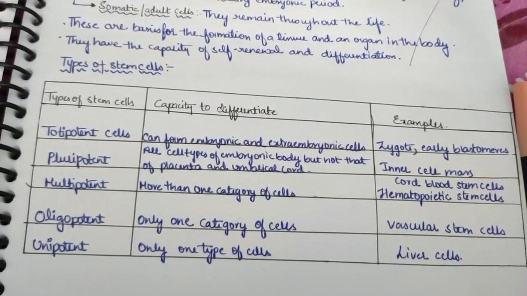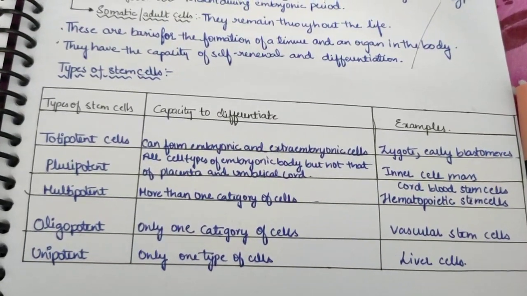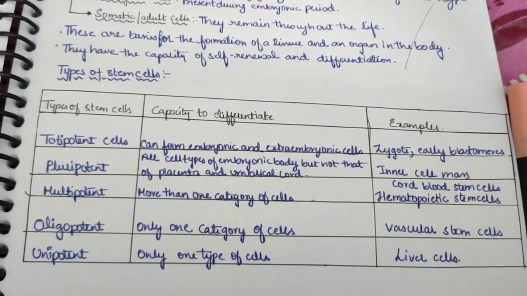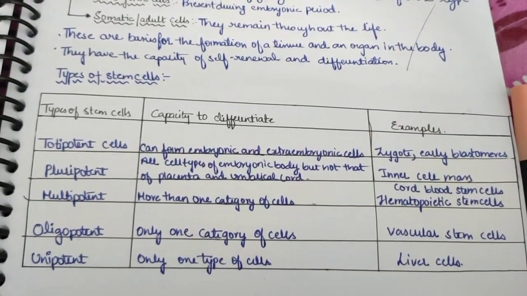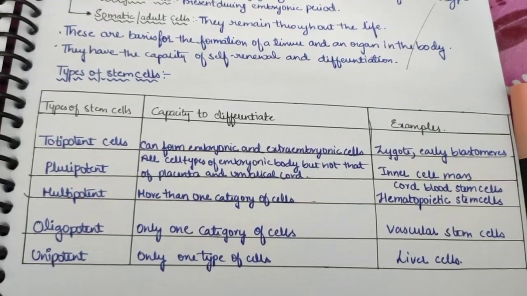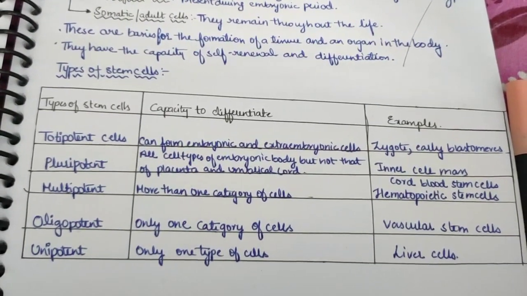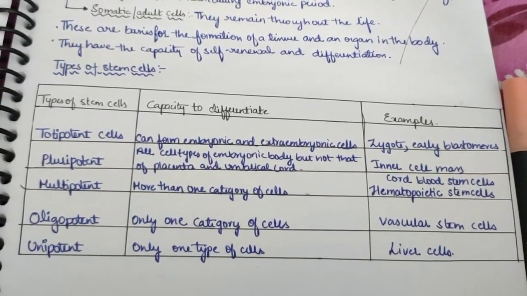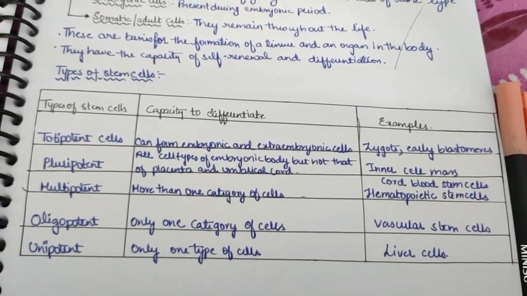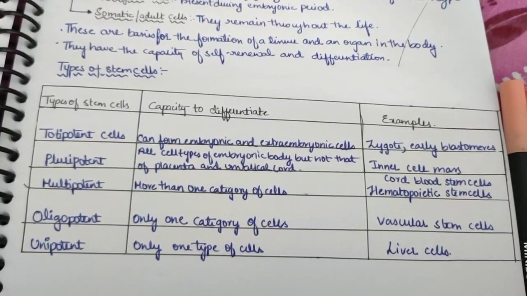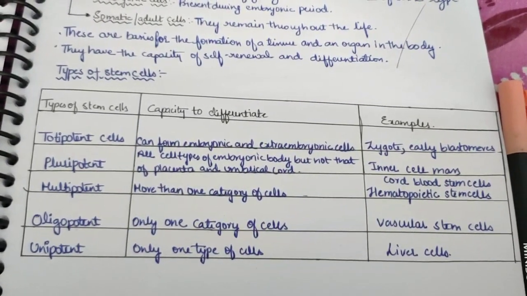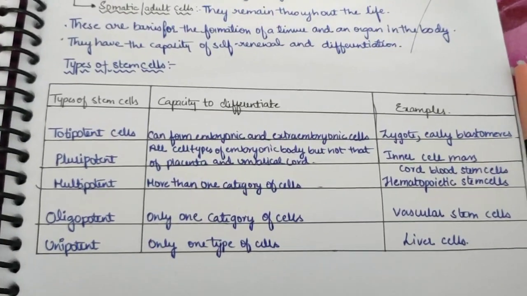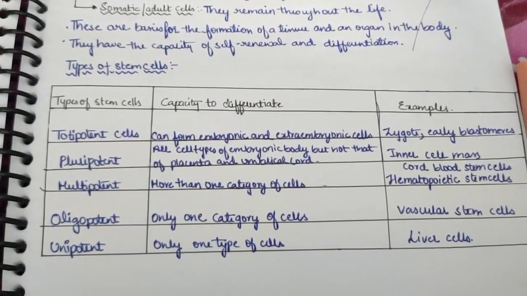Then multipotent cells, more than one category of cells, like cord blood stem cells, hematopoietic stem cells, etc. Then oligopotent cells, only a few categories of cells can be differentiated, for example vascular stem cells, etc. Then unipotent, only one type of cell can be differentiated, like liver cells. So we have completed the first lesson of embryology. Thank you.